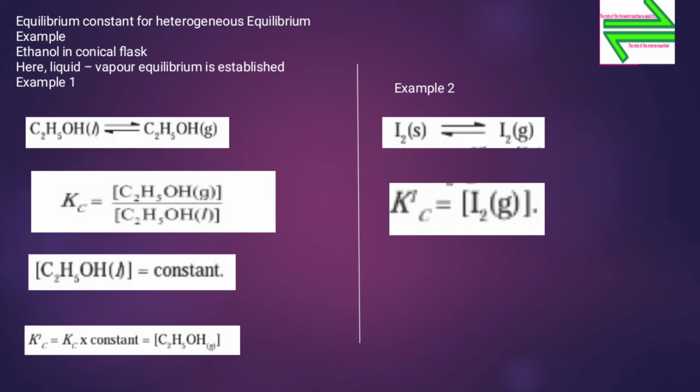So, we can say that the concentration of a pure solid does not change, and thus the expressions for the equilibria are simplified. This even includes solids. So, while writing the equilibrium constant expression for a heterogeneous reaction, we use only the concentrations of gases and dissolved substances.